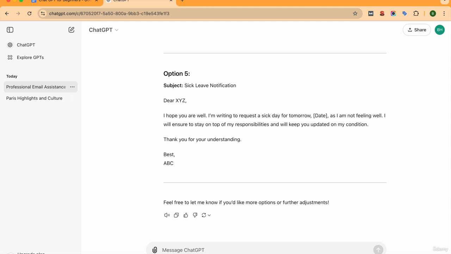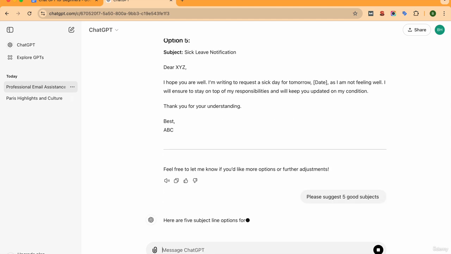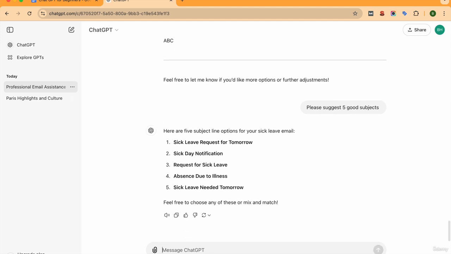You can also say this: "Please suggest five good subjects." Now it will actually give us recommendations of different subjects. This is just an example which we have started learning now: the clearer the prompt is, the better response you will get, and you need to learn to interact with ChatGPT.